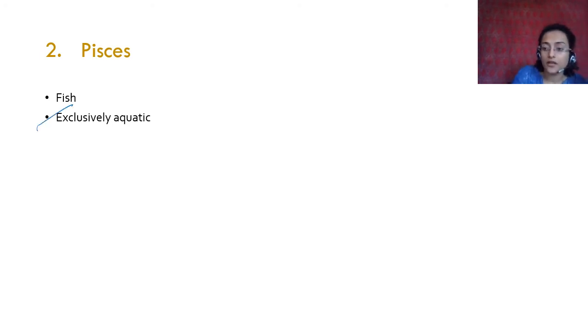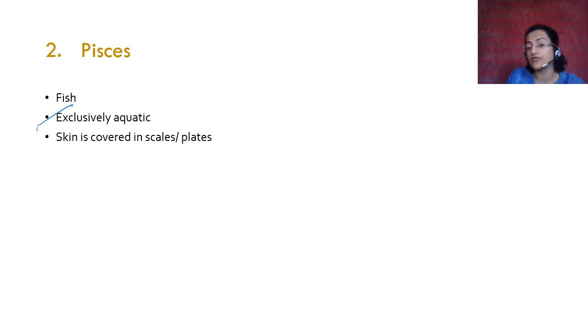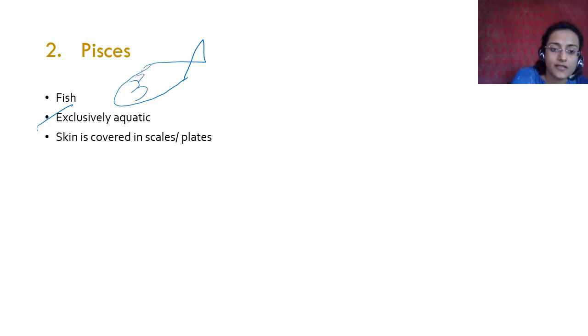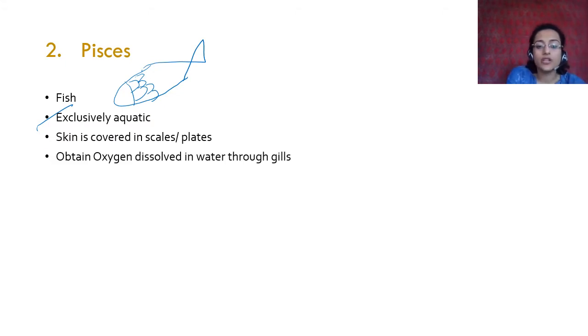Okay, then you can say that skin is covered in scales or plates. If you have seen a fish, and if you eat fish, or even if you have seen it like this, you will see that their body is made up of these scales. ऐसे ऐसे ऐसे scales होते हैं. ठीक है? Nice fish. Anyway, they obtain oxygen dissolved in water through gills. They have gills around their necks through which water passes, and that उस पानी में जो oxygen होता है, that is absorbed into their body. That is how they breathe.